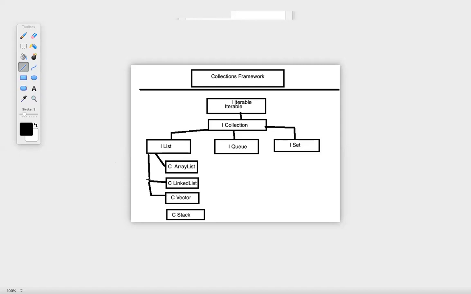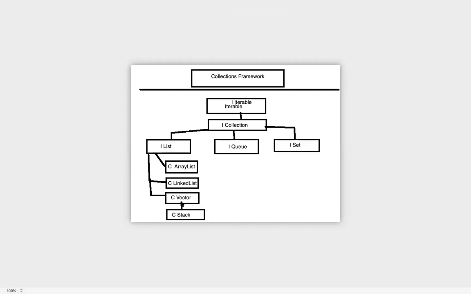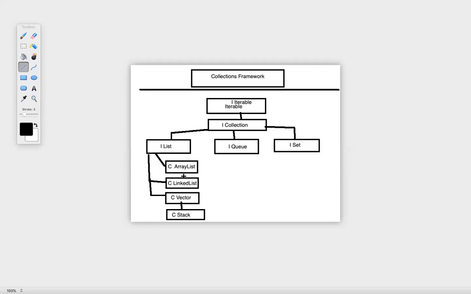Same goes with this. But when you see stack, stack is not directly implementing list, but stack is extending vector, and vector is implementing list. And guys, don't worry about array list, linked list, and all those individual classes, we'll see them in later sessions. But the point of this particular session is to get an idea of the entire collections framework.